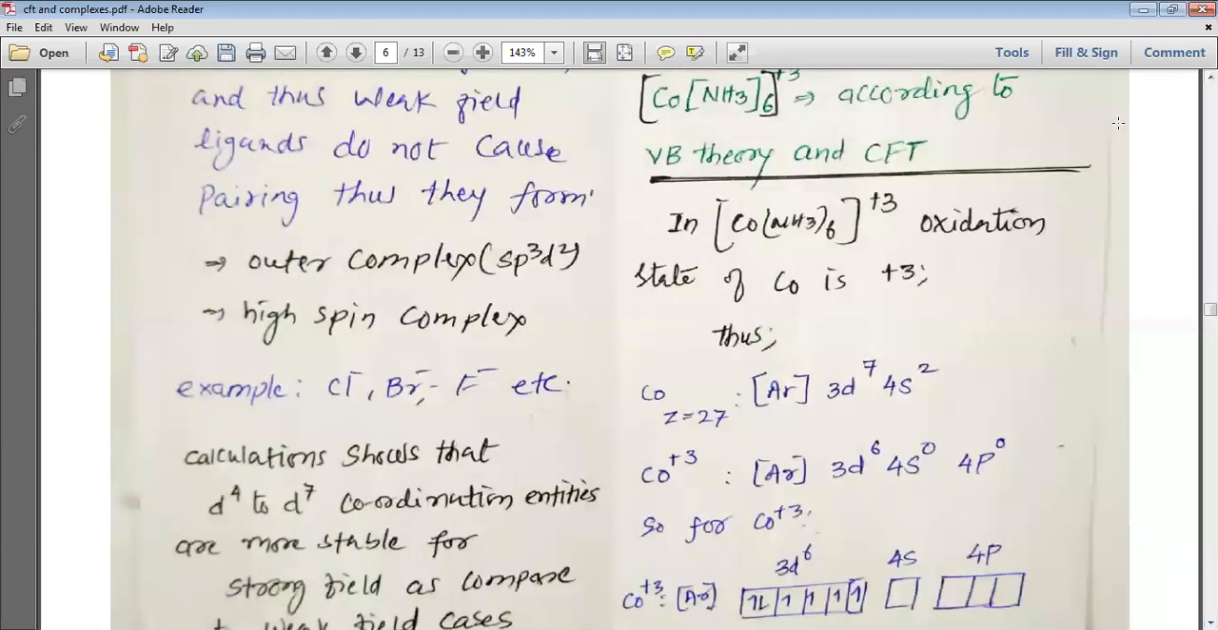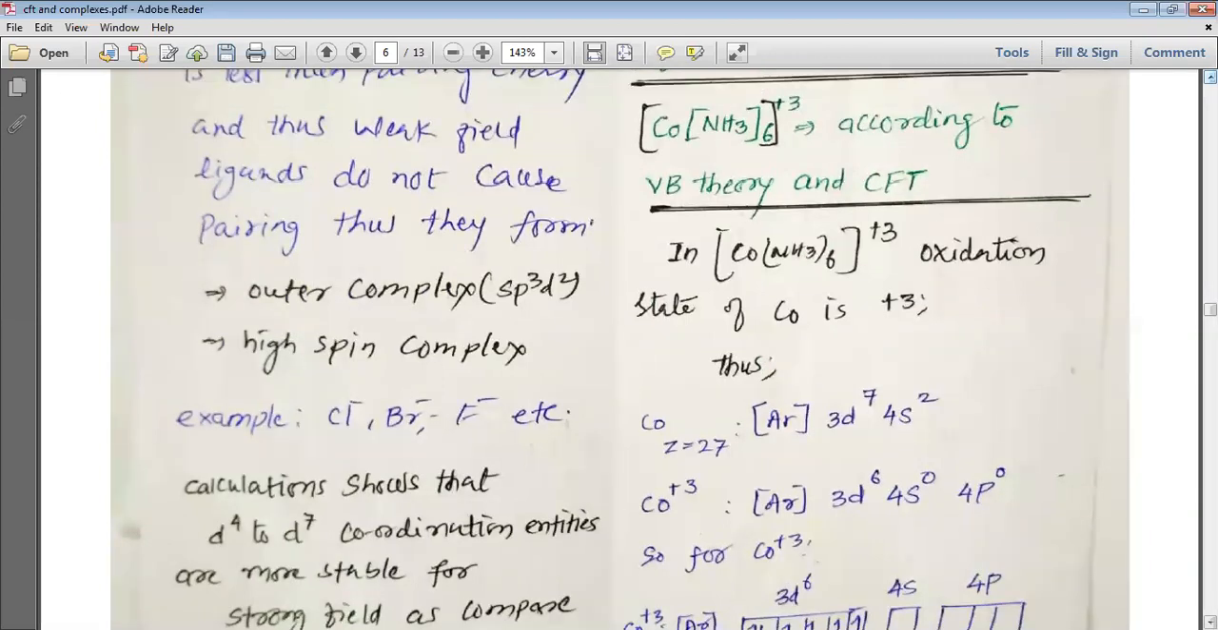Now we are going to use all the knowledge we have studied and study various complexes. First we are going to study [Co(NH3)6]3+. According to valence bond theory and crystal field theory, in [Co(NH3)6]3+, the oxidation state of Co is plus 3.